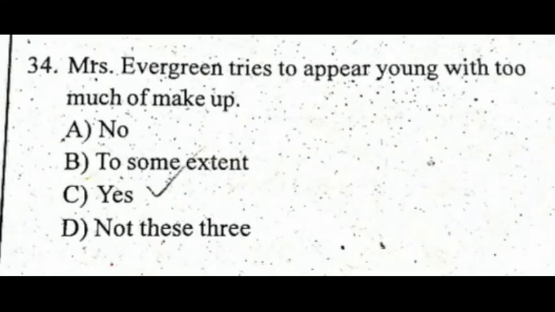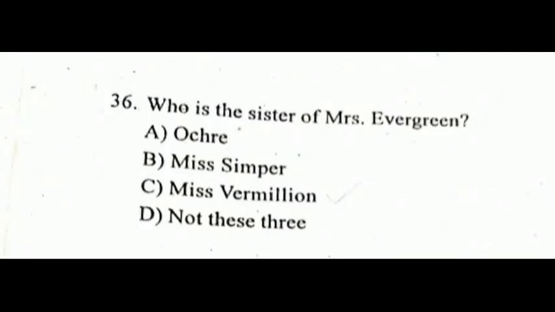Mrs. Evergreen, in School for Scandal by Sheridan, tries to appear young with too much makeup. We have to go for the option yes. In School for Scandal by Sheridan, Miss Vermilion seeks the aid of too much painting. We have to go for the option yes.